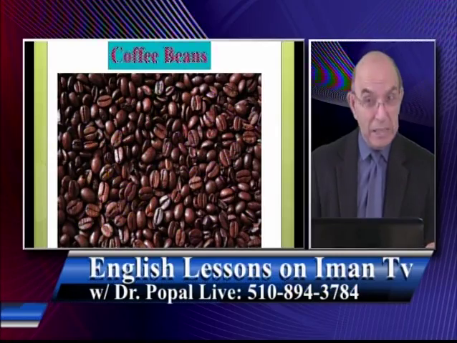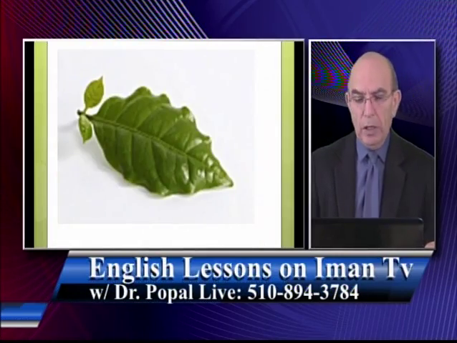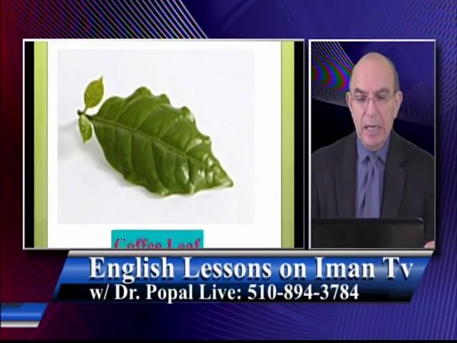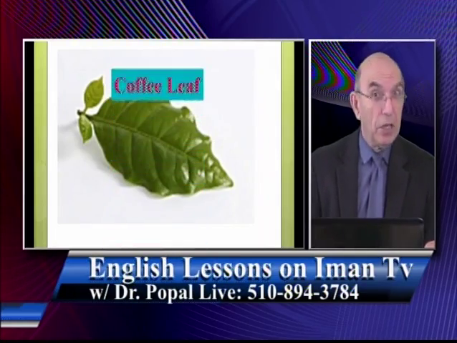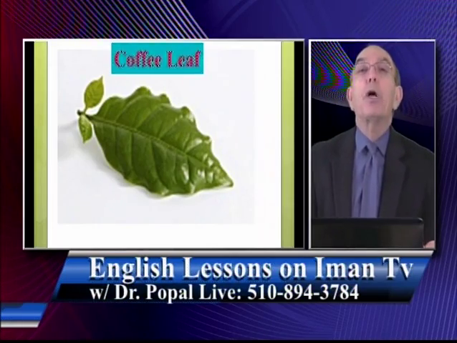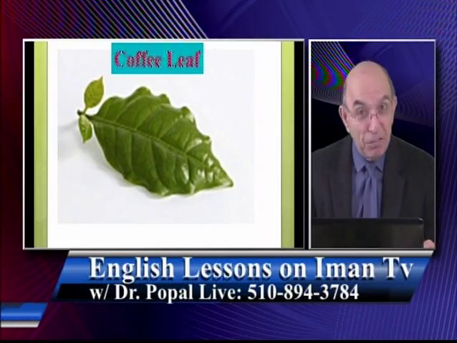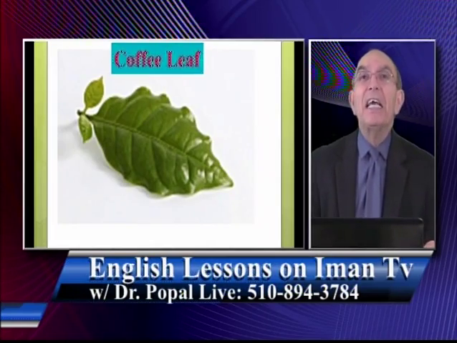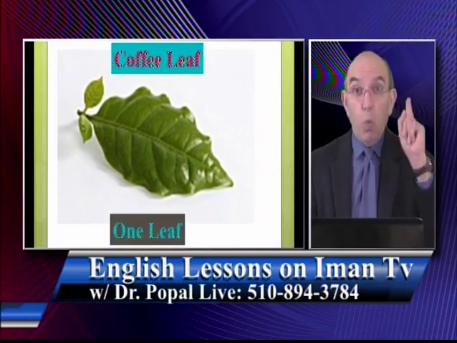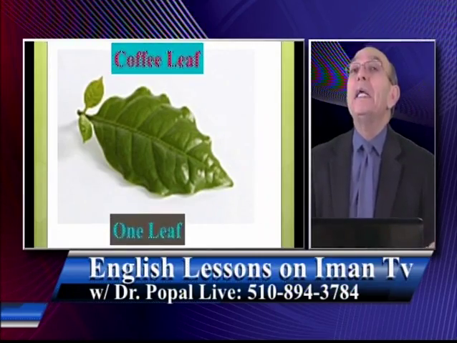What about this one? Look at this one. This is leaf. But because it is the plant from the coffee, we call it coffee leaf. And if it's one, we call it one leaf.